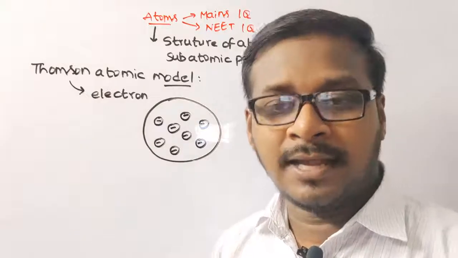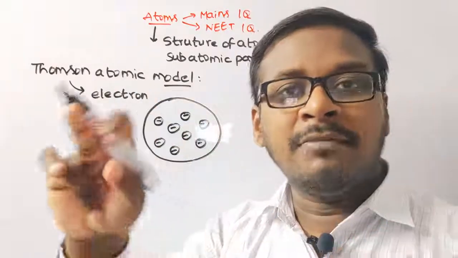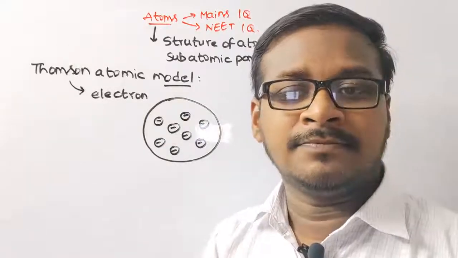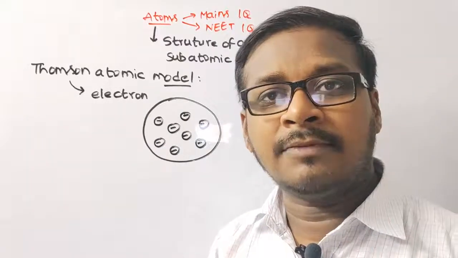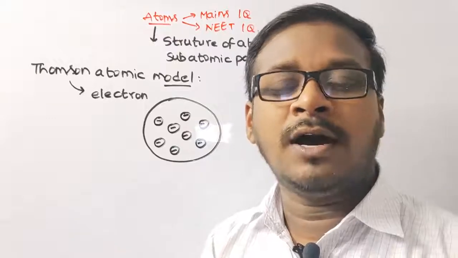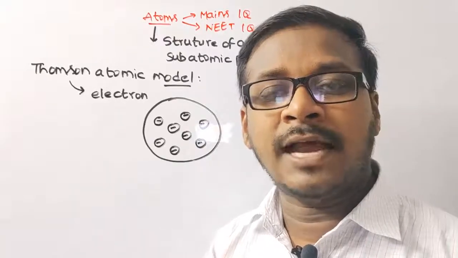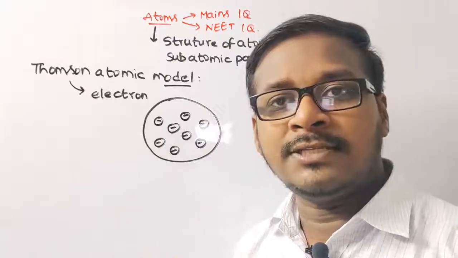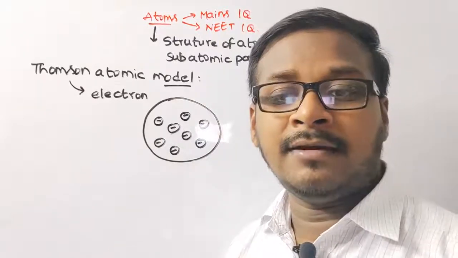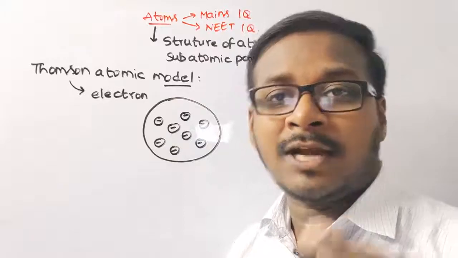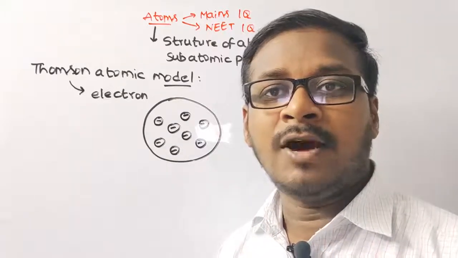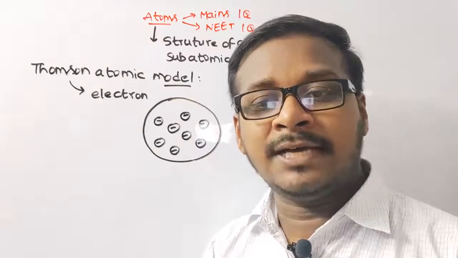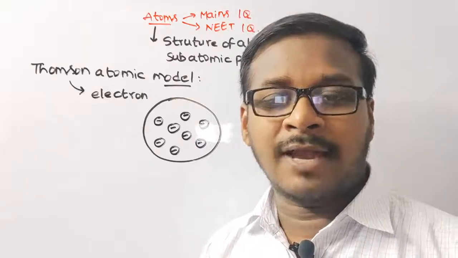The positive charge of an atom is uniformly distributed throughout the entire volume of the atom, and the negatively charged electrons are embedded in it like seeds in a watermelon. The total positive charge is balanced by the negative charge of the electrons.